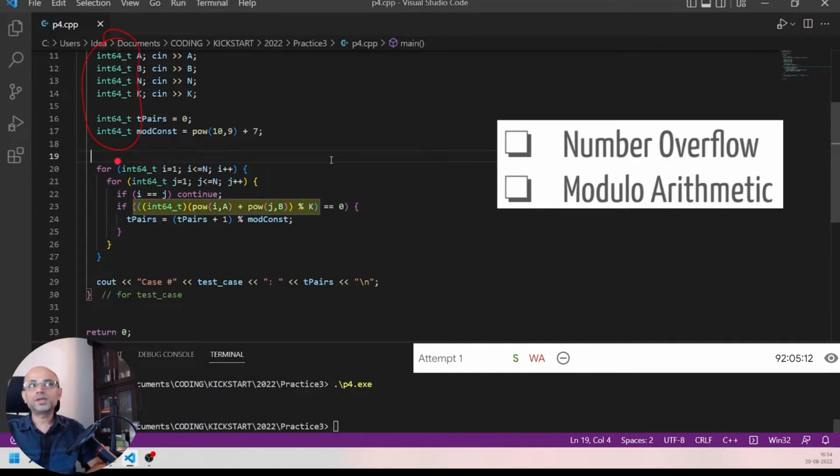Even though we have used int64 for all our variables, this i to the power a plus j to the power b can be a huge number, which cannot be represented in int64. So we are dealing with number overflow, and also we are talking about modulo arithmetic. Hence we need to rethink this solution.